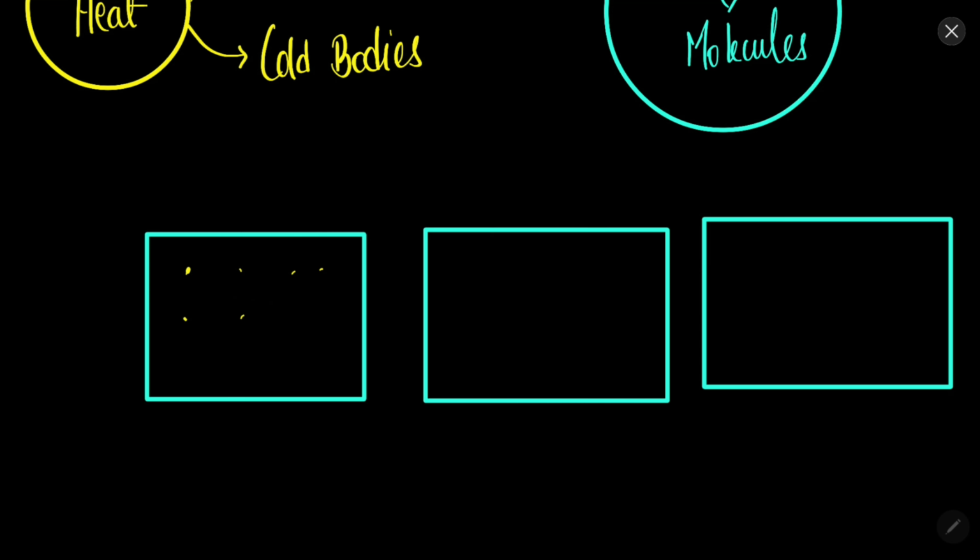Let's say we have this many particles in any substance. It is observed that these particles move or vibrate. Let's say this particle is vibrating at its position, or this particle is moving in the space that is present. So the atoms or molecules, or in general the particles, move, and they have some kinetic energy. Obviously some particles are moving with more velocity, some with less velocity. So in general we talk about their average kinetic energy.